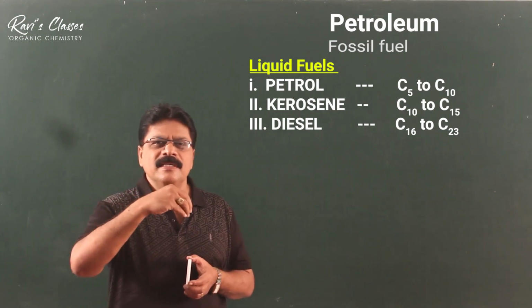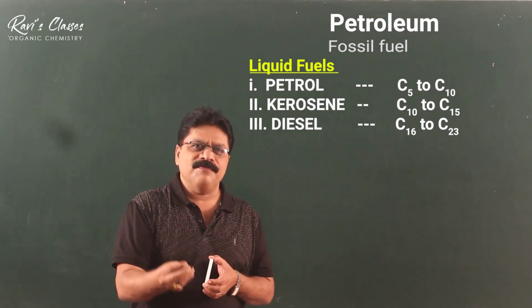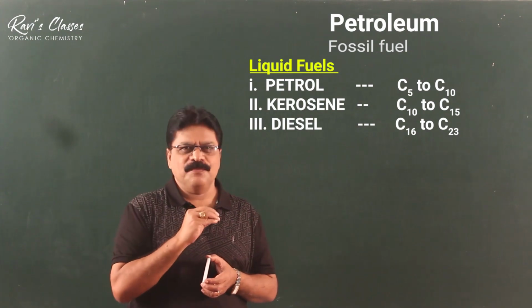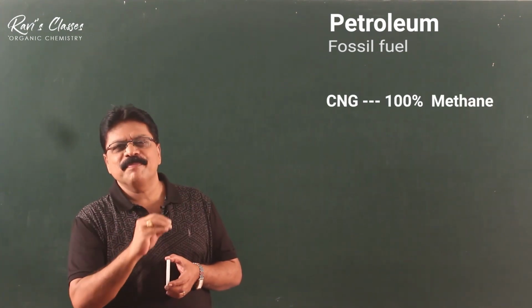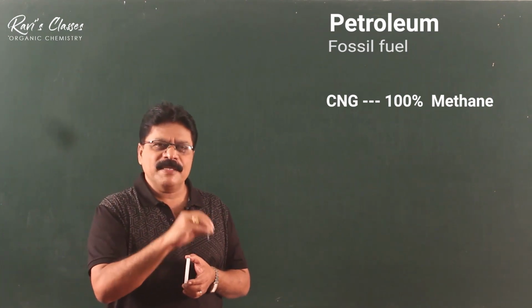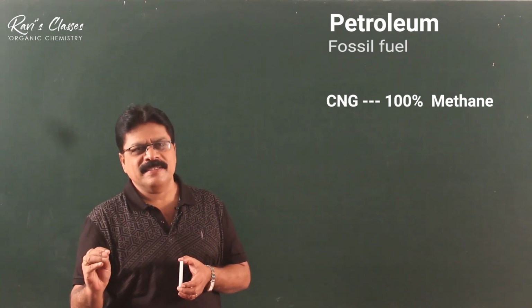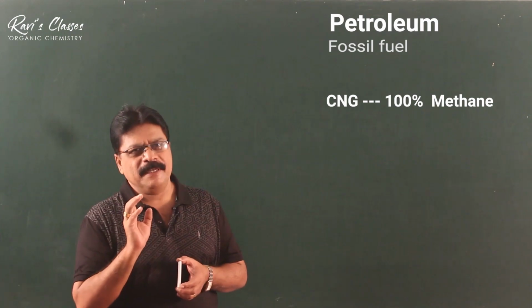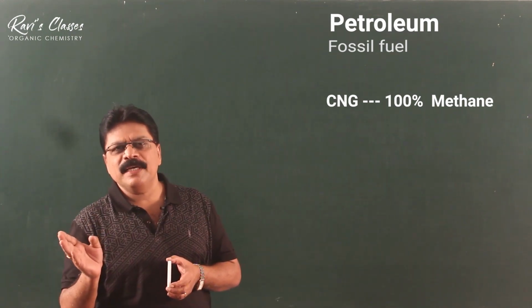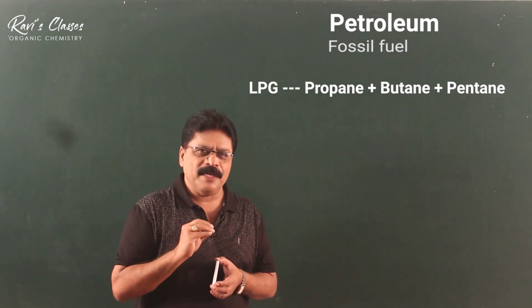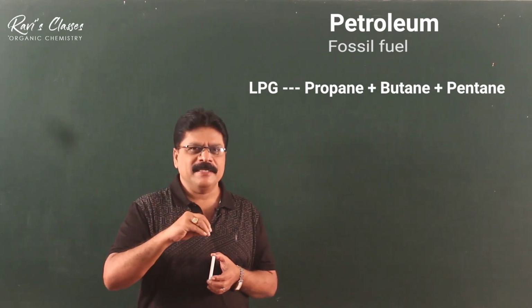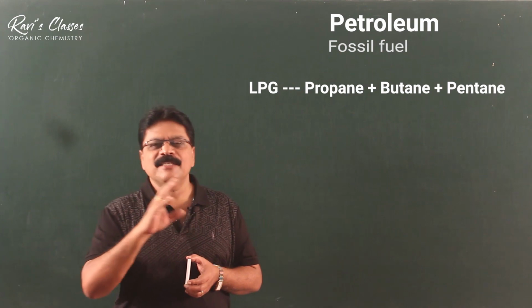Let us talk about some small interesting facts about the gaseous fuels first, and then we will move on to the liquid fuels. As I said earlier, CNG, compressed natural gas, is the best present-day automobile fuel gas. It contains 100% methane. The gas that we use at home is called LPG, liquefied petroleum gas, and the main constituent is butane.